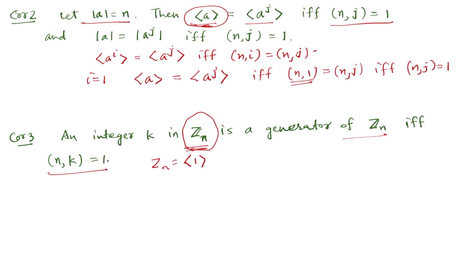So k is a generator of Z_n means that it is also generated by k. By corollary 2, 1 we can write as 1 times 1 and k as k times 1. Here we have powers a to the power j and a to the power 1. Here we have multiples of 1, the generator is 1, so 1 times 1 and k times 1. So by corollary 2, these two are equal if and only if GCD of n and k is 1.